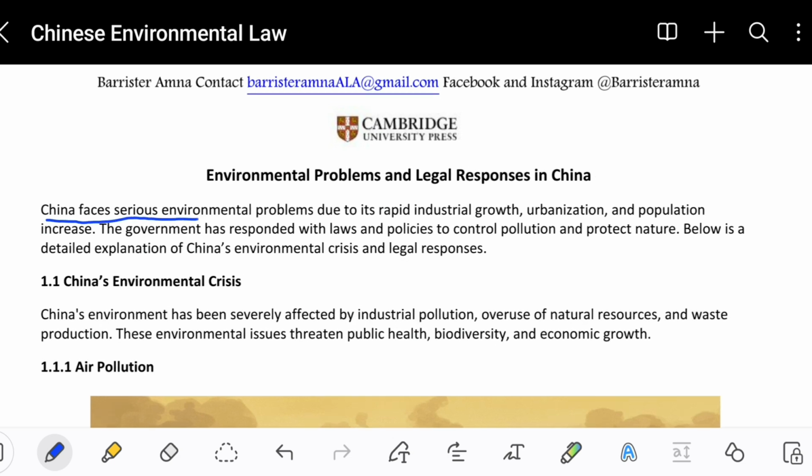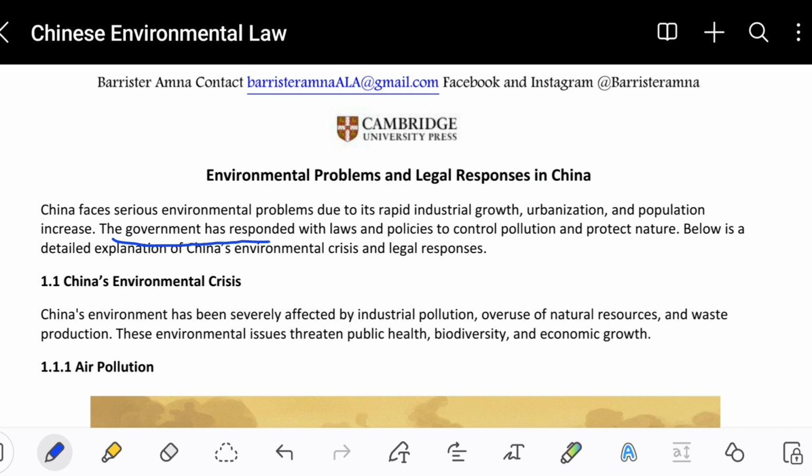China faces serious environmental problems due to its rapid industrial growth, urbanization, and pollution increase. So basically in this topic, the environmental problem and legal responses in China, we know that China is one of the fastest developing countries. And obviously if it's a fast developing country, it also has a lot of industries in it. So due to the industrial growth, it also has pollution as well. China is currently facing industrial pollution.